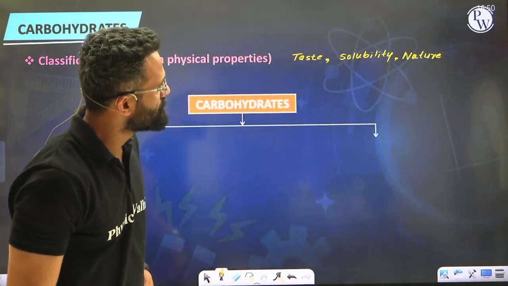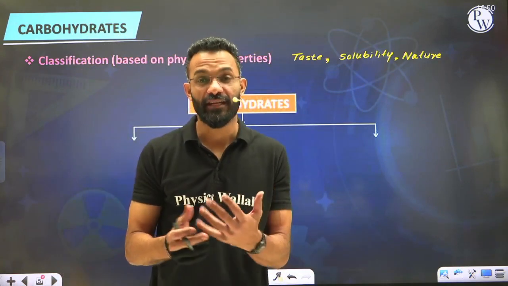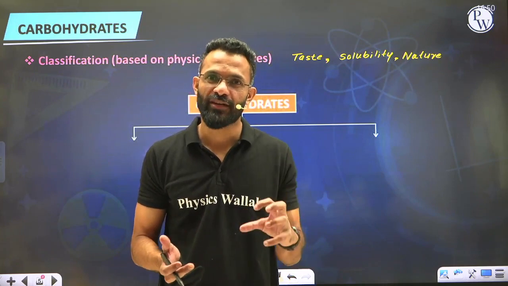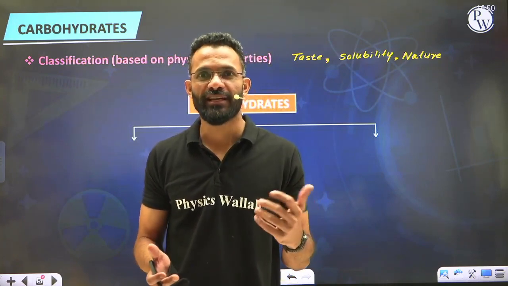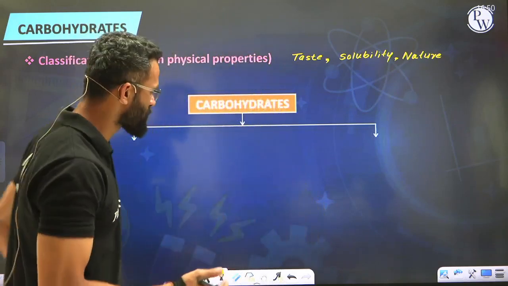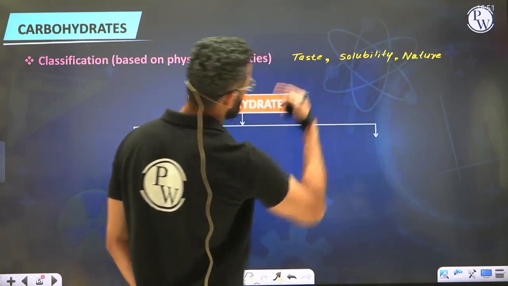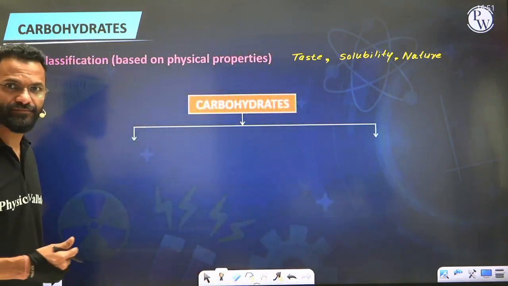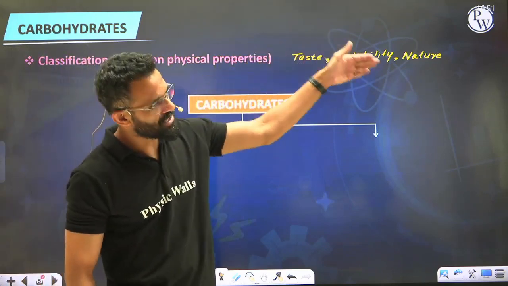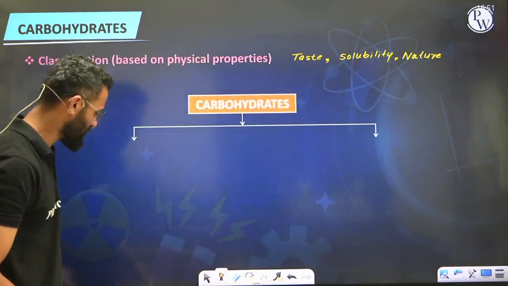So we decided to compare two naturally occurring carbohydrates: cane sugar, the regular sugar that we eat, and potato, because we know that in potato there exists a carbohydrate called starch. Now guys, let's talk about sugar first. With respect to these properties, how does it taste? Sweet. Solubility: yes, sugar is soluble in water. Nature wise, we all know that it is certainly crystalline in nature. So we write it down.